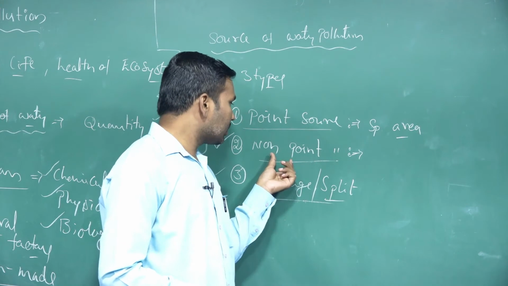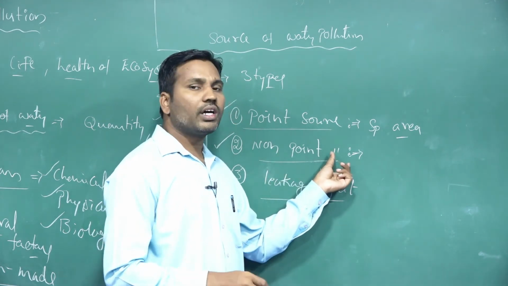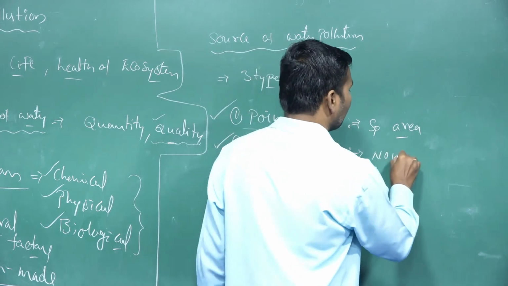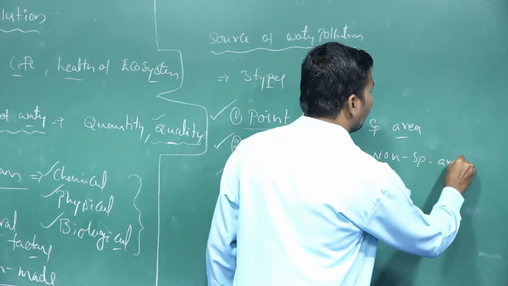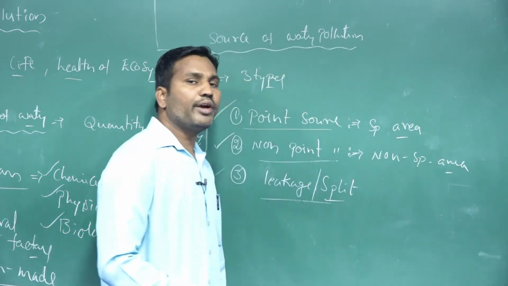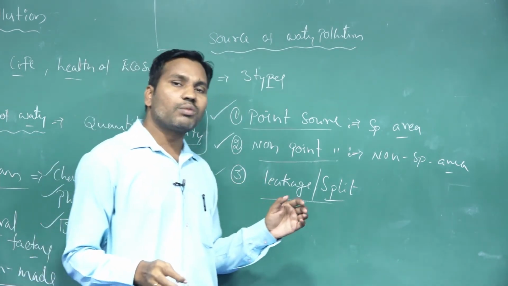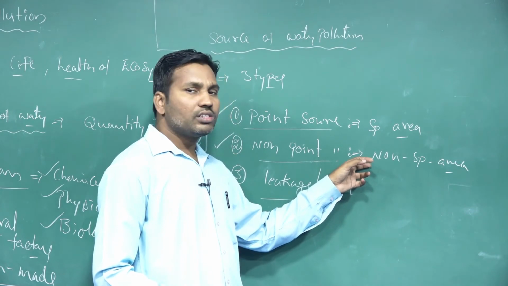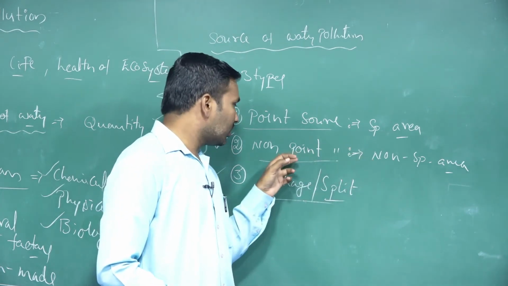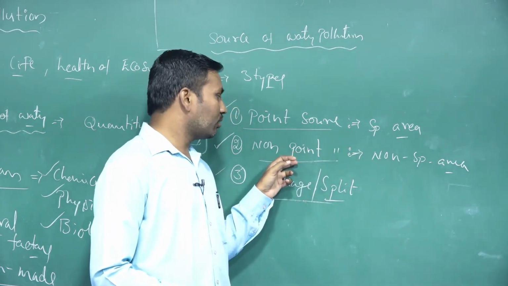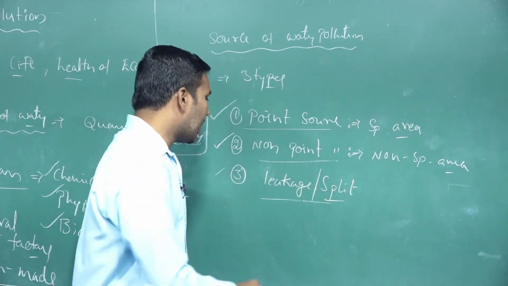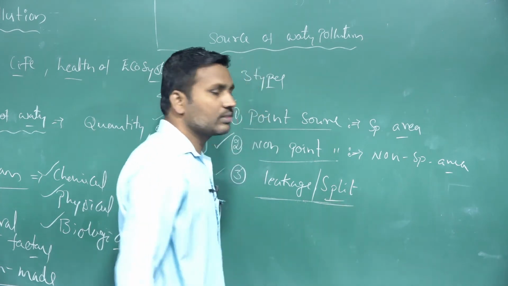But in this case, no specific area is presented. We cannot define the particular area where water pollution is going on. Broadly, it occurs in different regions. Those types of sources are called non-point pollutant sources.